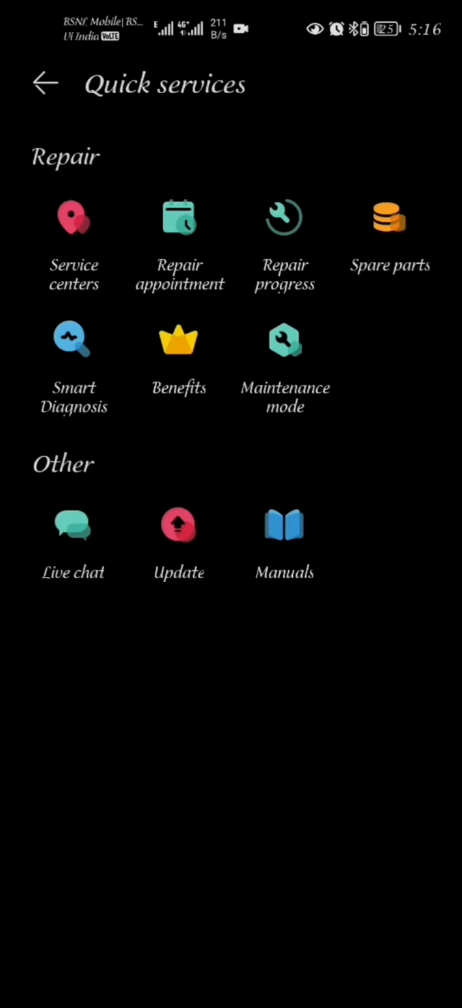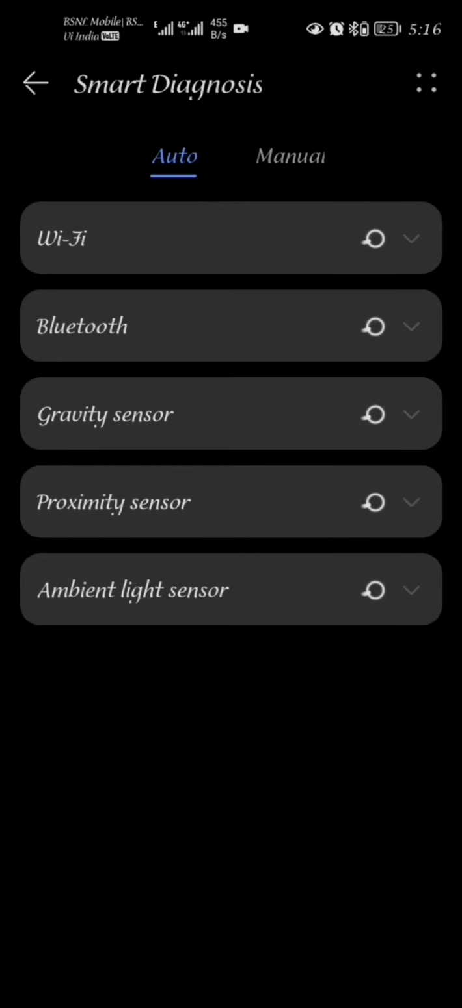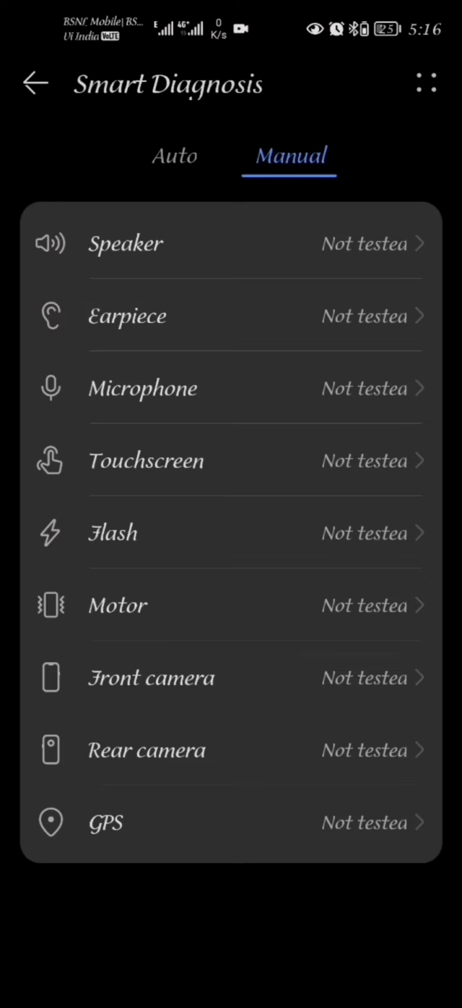Most of us, when we find a difficulty or when our phone is malfunctioning, we rush to the service center to check our phone. But in Huawei, it is not necessary. Initially, you can click Smart Diagnosis, and when you click on Smart Diagnosis, it is selected on Auto. So automatically, the diagnosis is done for Wi-Fi, Bluetooth, and other sensors. Suppose you want to do a manual diagnosis, just touch on Manual and a lot of options appear here.